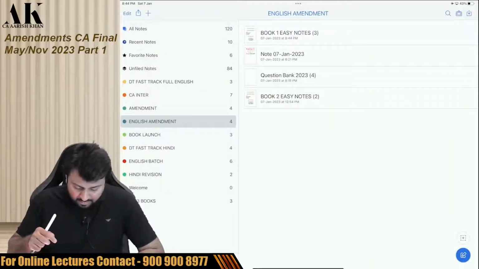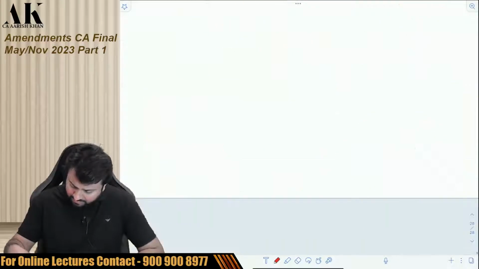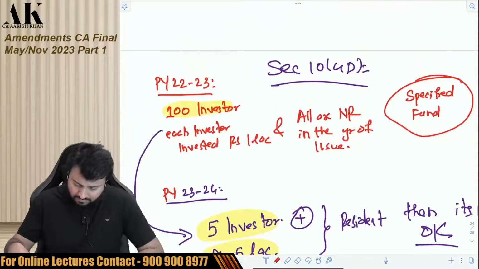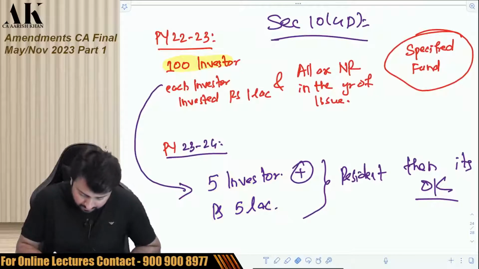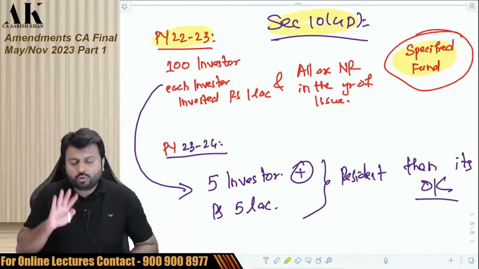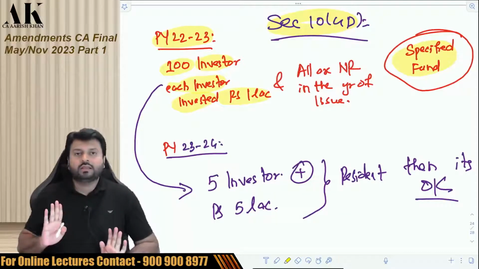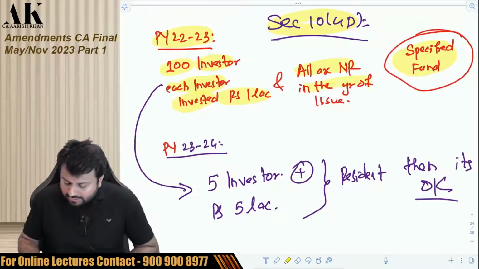There is an example over here which I'll just explain. I have made one example for you. Suppose, pay attention, this is section 10(4)(d). This is a specified fund. This is previous year 22-23 and 100 investors are there. Each investor invested rupees 1 lakh. Therefore, the fund will get how much? 1 crore rupees. Now, all are non-resident in the year of issue.